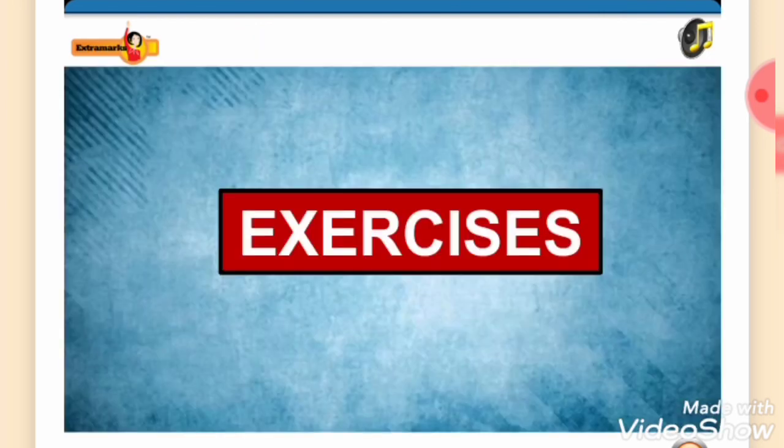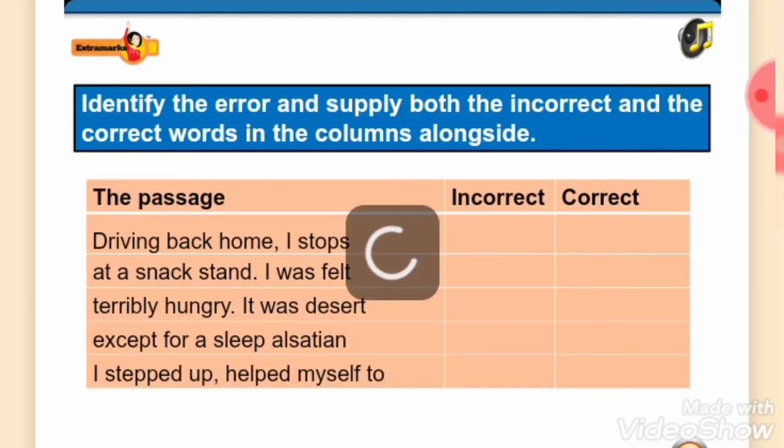Let's flex some neurons and complete a few exercises. The following passage has not been edited. There is one error in each of the first 9 lines. Also, underline the correction you have supplied. Identify the error and supply both the incorrect and the correct words in the columns alongside.